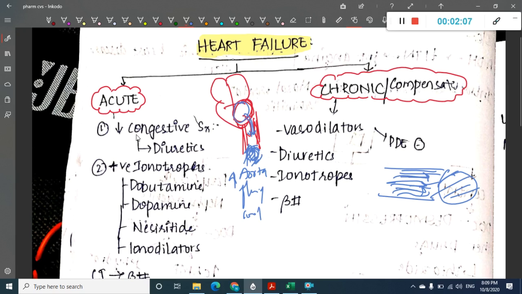That is one cause. The second cause is the heart itself. The distal pressure is completely normal, but the heart itself has some problem, and because of that the heart is not able to pump the blood. That is, there is an intrinsic inotropic defect. Because of this, the heart is not able to pump properly. That is the second cause.